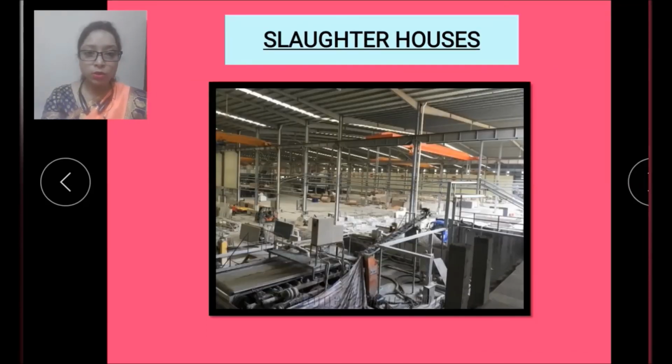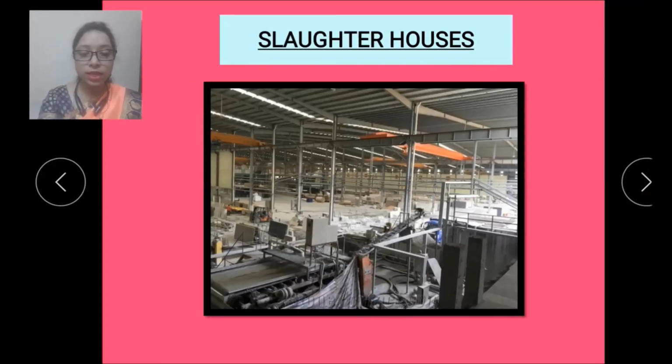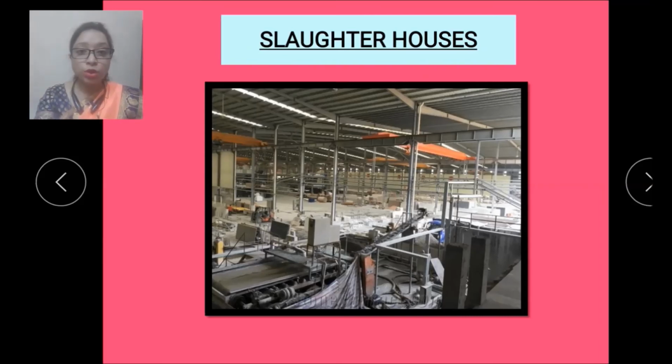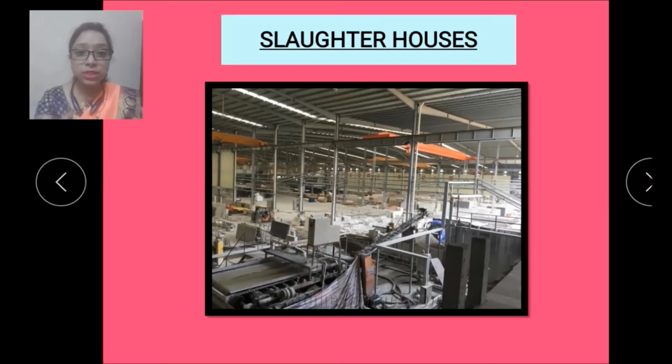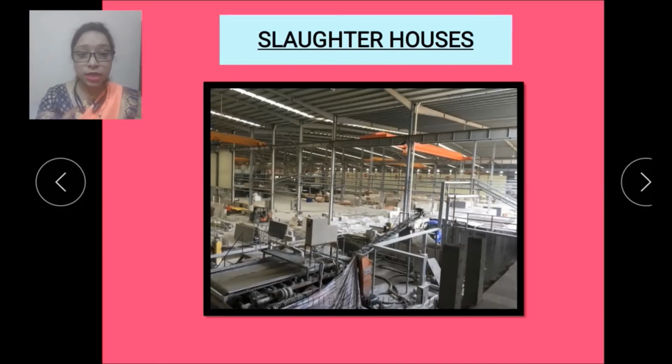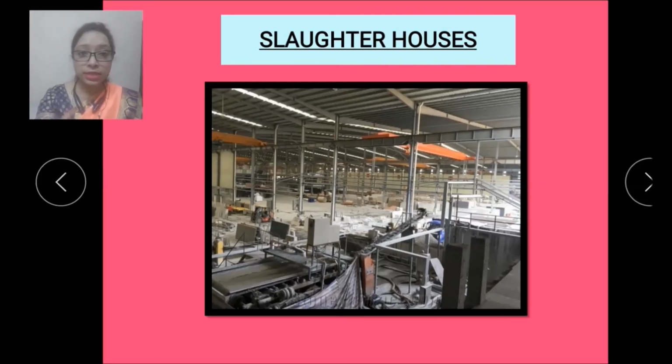Slaughterhouses. Just now we have seen that cattle are raised for beef and dairy products. So the cattle are sent to the slaughterhouses in the cities for the production of beef. The city of Chicago is the important center for slaughtering animals.